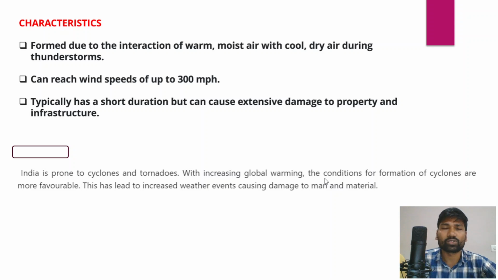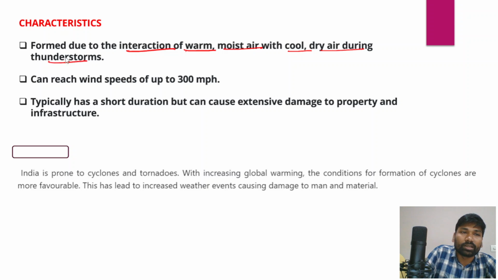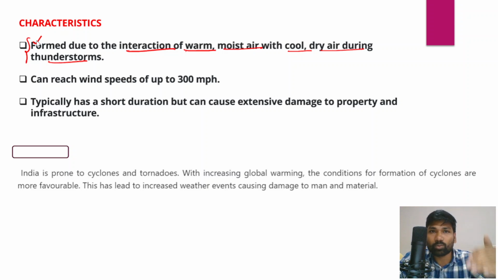Now, what are the characteristics of these twisters or tornadoes? They are formed due to the interaction of warm moist air with cool dry air during a thunderstorm. This creates instability, and this instability is the major driving factor for the formation of tornadoes or twisters. Remember, the lower atmosphere has warm and humid air, and the upper atmosphere has cool conditions, and when the warm moist humid air meets the cooler air, that creates instability and results in the formation of these tornadoes or twisters.